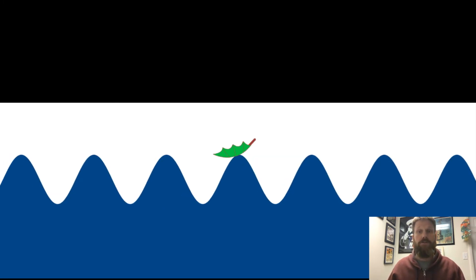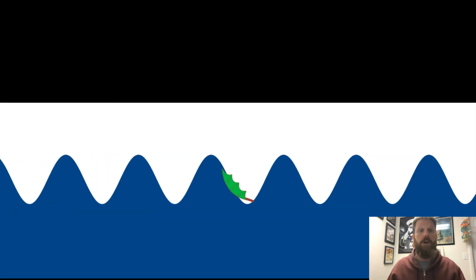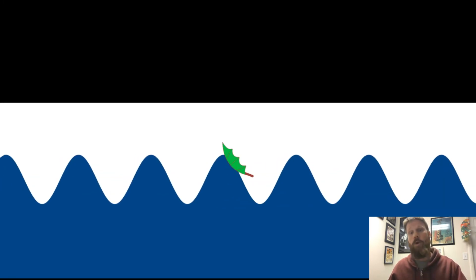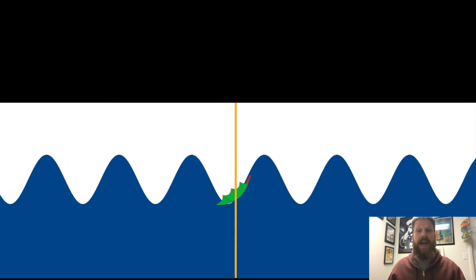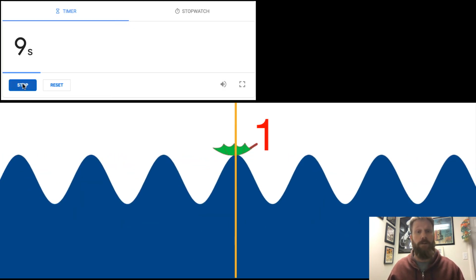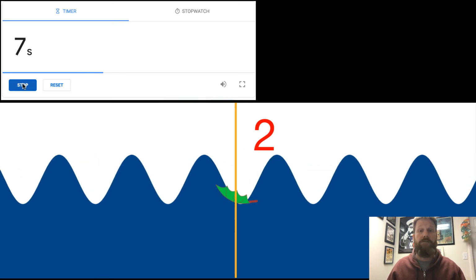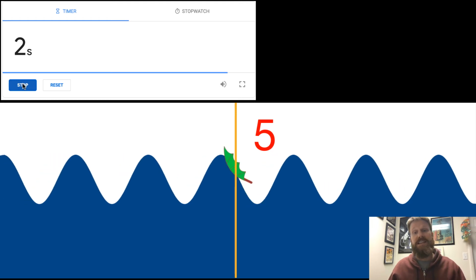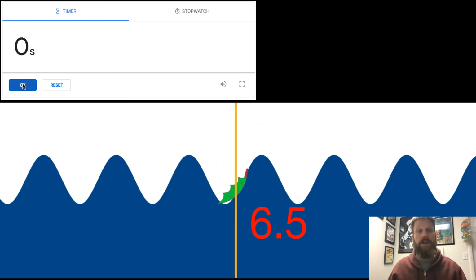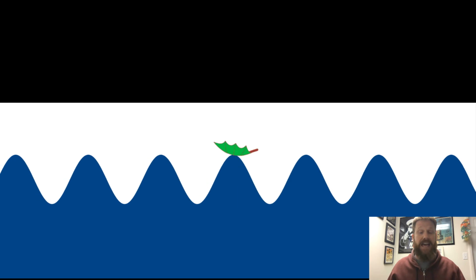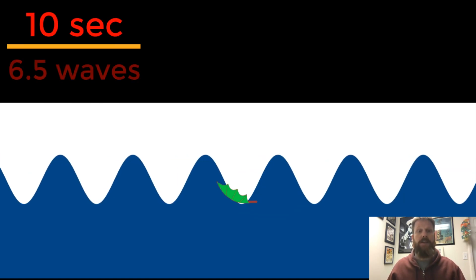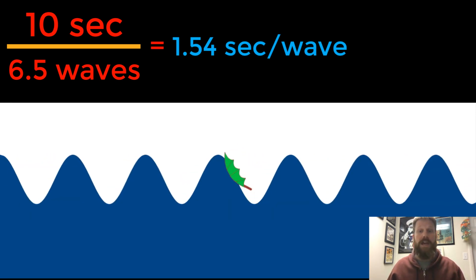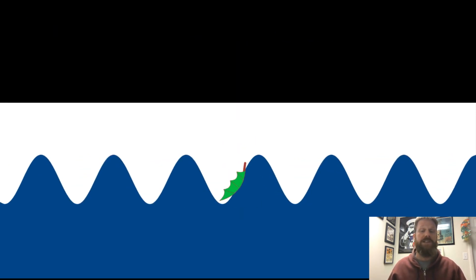The first of these characteristics is the period of the wave, which is simply the time it takes for a wave to repeat itself, the time per wave. Let's count how many waves pass by this mark during a 10-second interval. In this case, we will measure the wavelength from crest to crest. During a 10-second interval, 6.5 waves pass the mark. Therefore, the period can be found by taking the time, 10 seconds, and dividing by the number of repetitions, 6.5 waves. The period of these waves is about 1.54 seconds per wave.